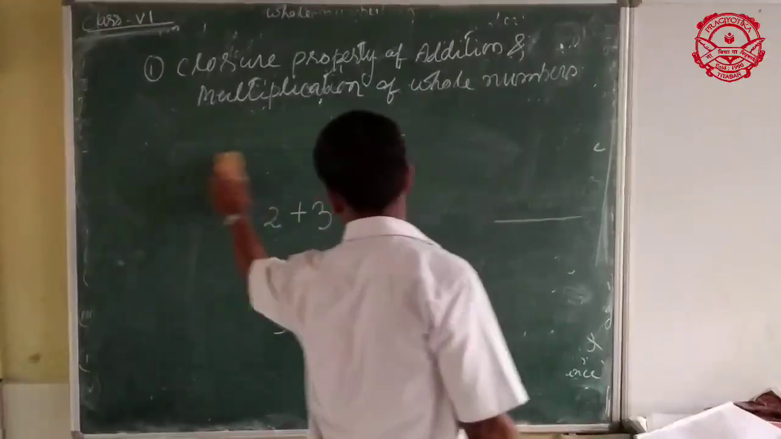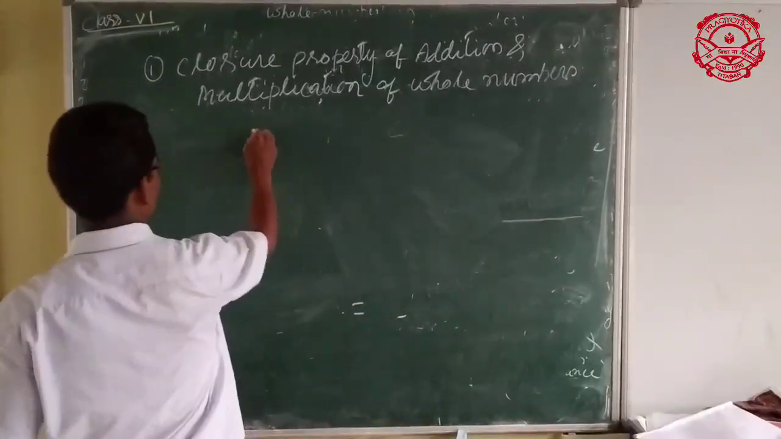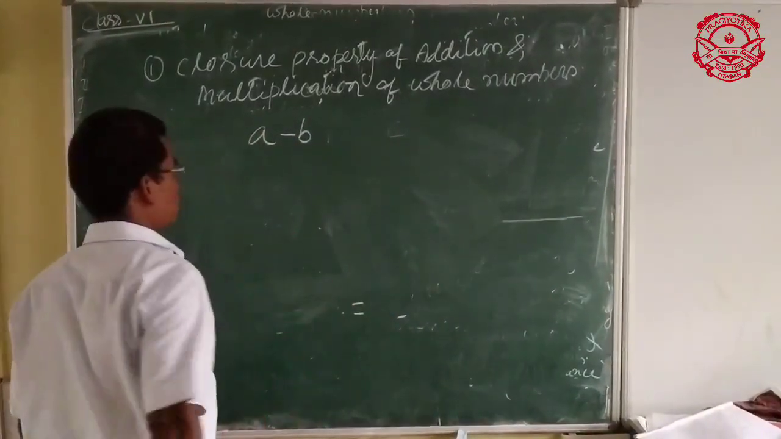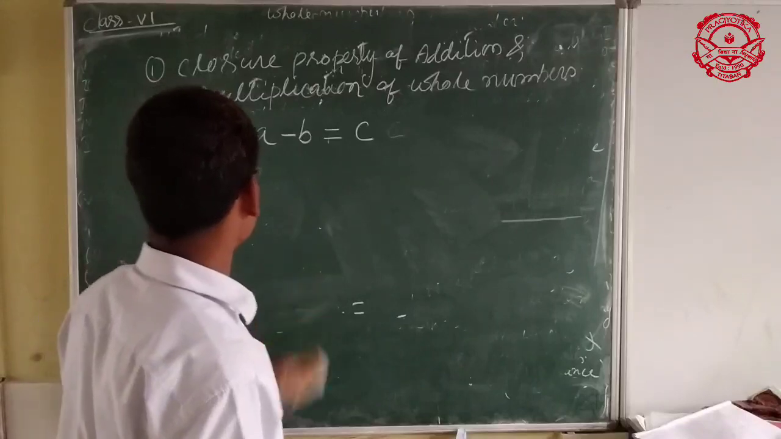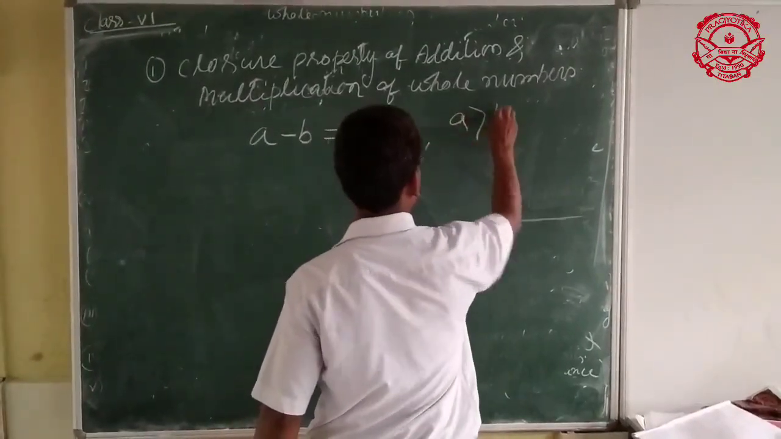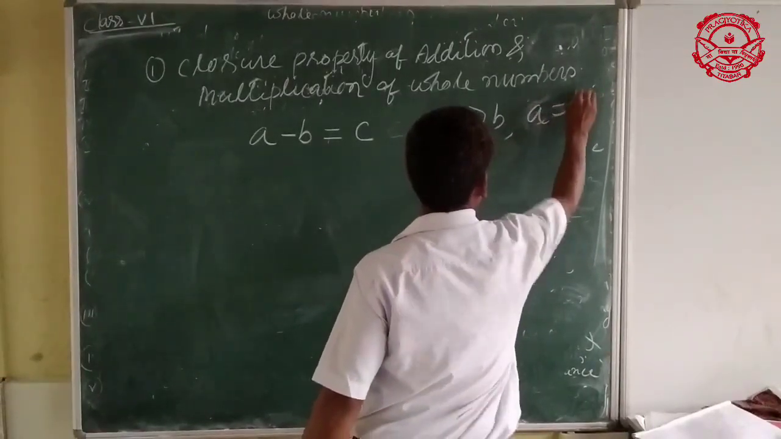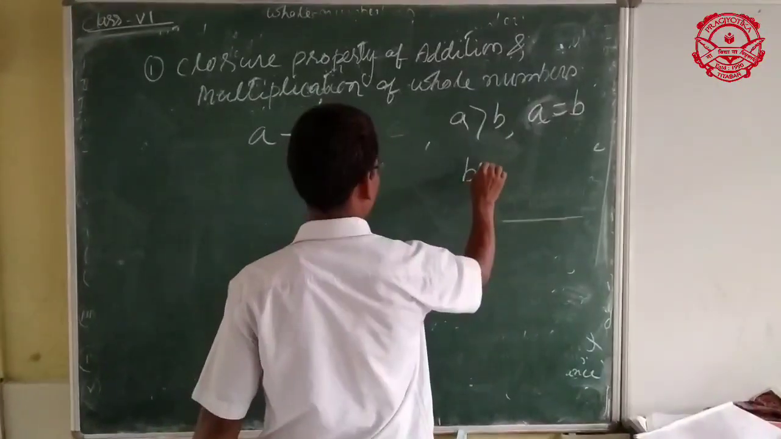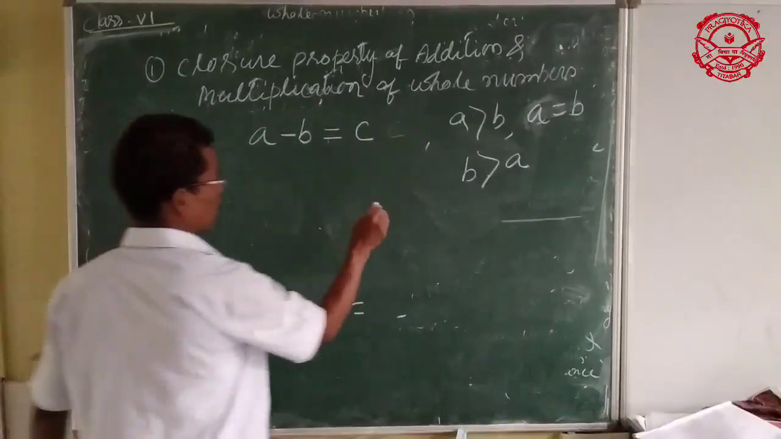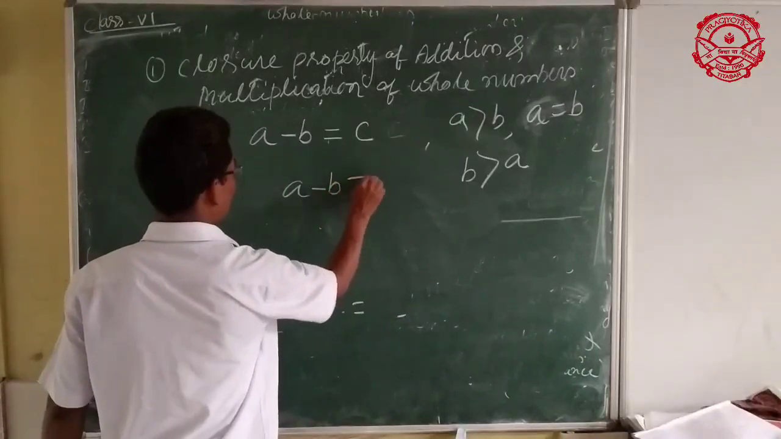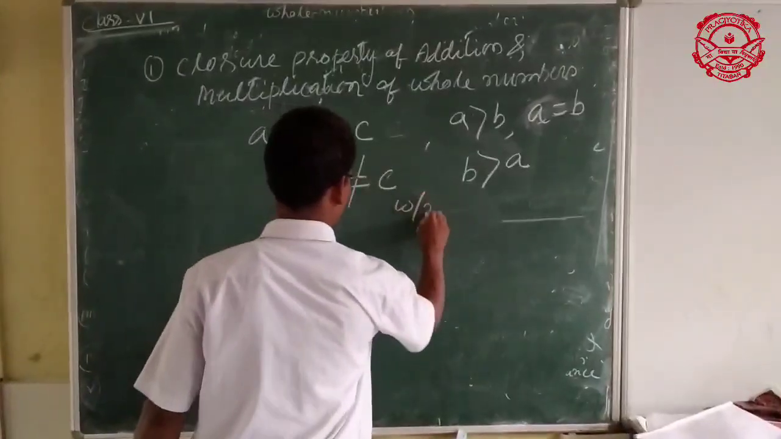But it is not possible in subtraction. Suppose A minus B, A is a whole number and B is a whole number, you get C, another whole number, when A is greater than B or A is equal to B. When B is greater than A, A minus B is not equal to a whole number.